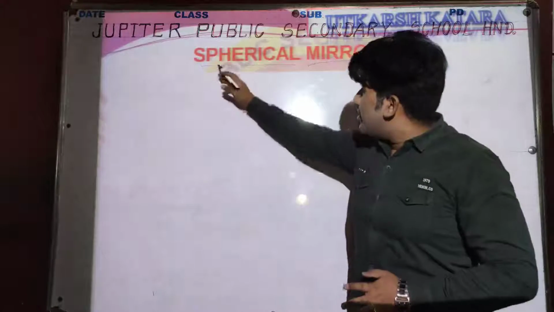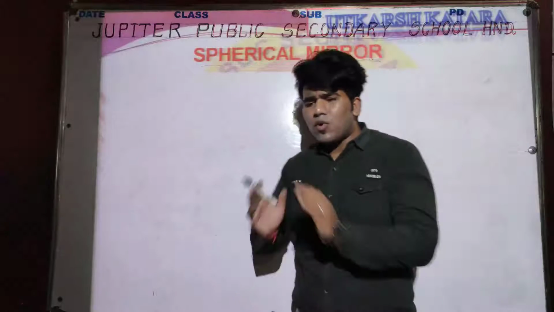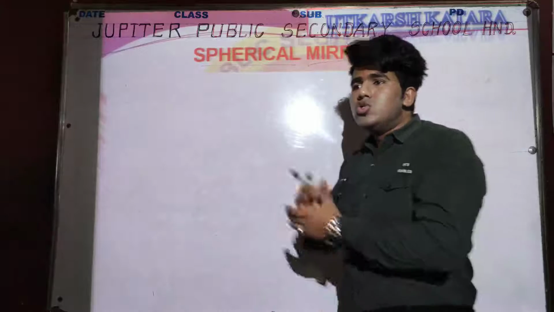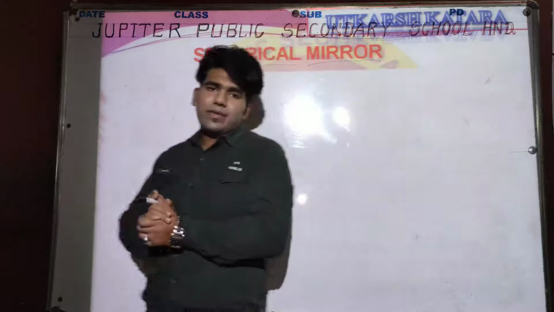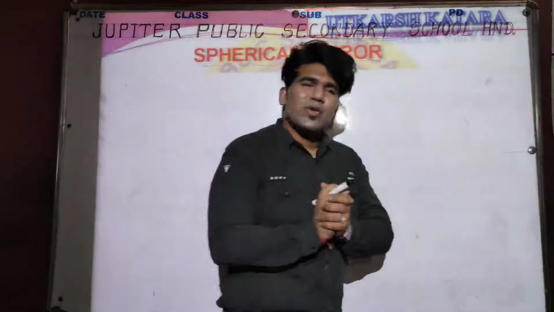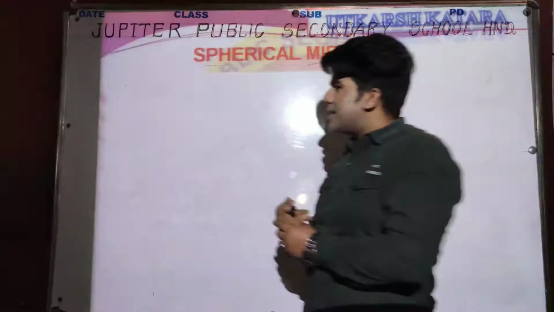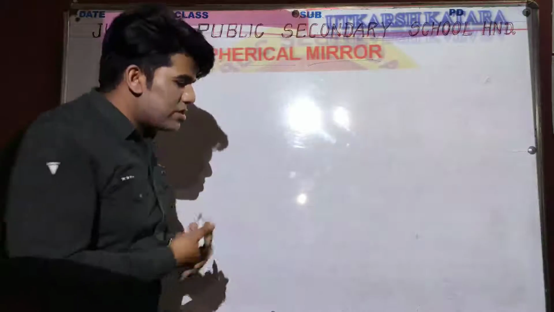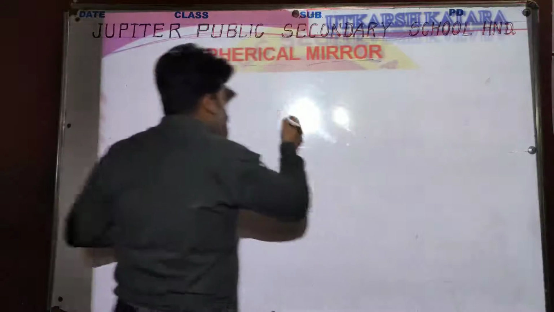Yes, with the name of the topic we can easily understand what is the meaning of spherical mirror. So definitely those mirrors which can be obtained with the help of a sphere. Okay, so let's check out what is the definition of the spherical mirror.